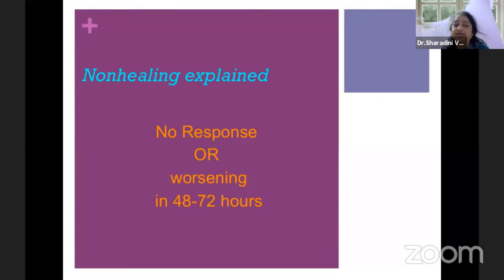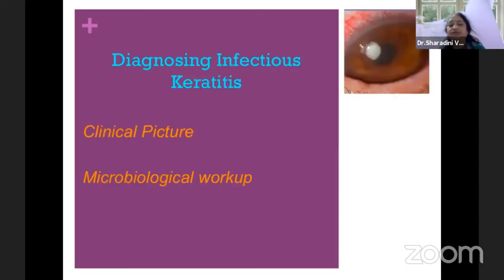Now, once we know that it is an infectious keratitis, when do we really call it a resistant or recalcitrant or non-healing ulcer? If there is no response or there is worsening in 48 to 72 hours. If the patient is showing even a mild symptomatic improvement, then we should wait and not consider it non-healing. But if there is no response or the symptoms and signs are worsening, then we should label it as a non-healing corneal ulcer.